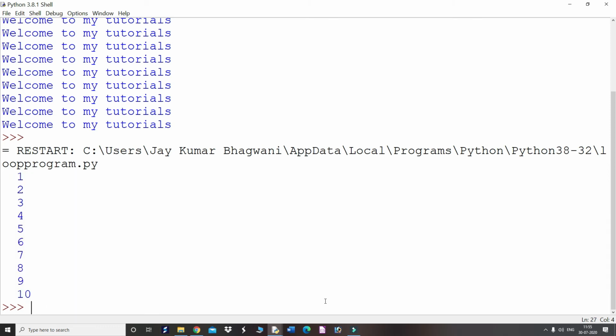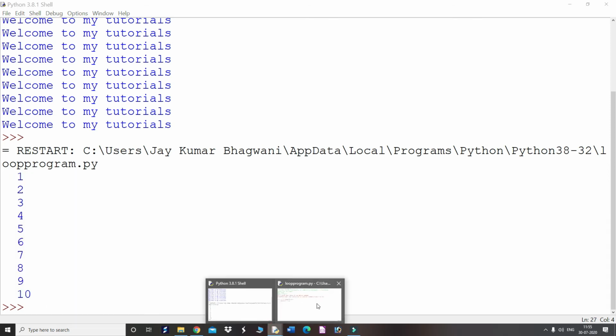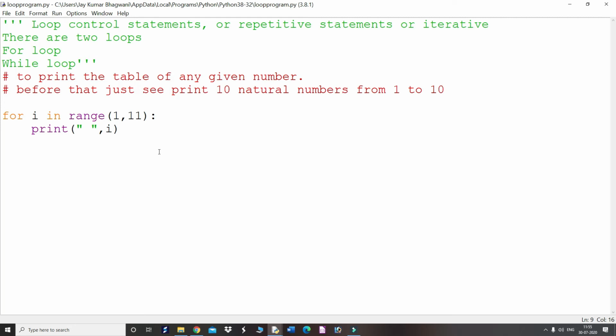Fine. Now we will start printing the table of any given number. Okay, so how to do that? What changes do you have to make? Just see it. For I in range 1 to 11, that is okay. One more variable we have to take: integer, any number.